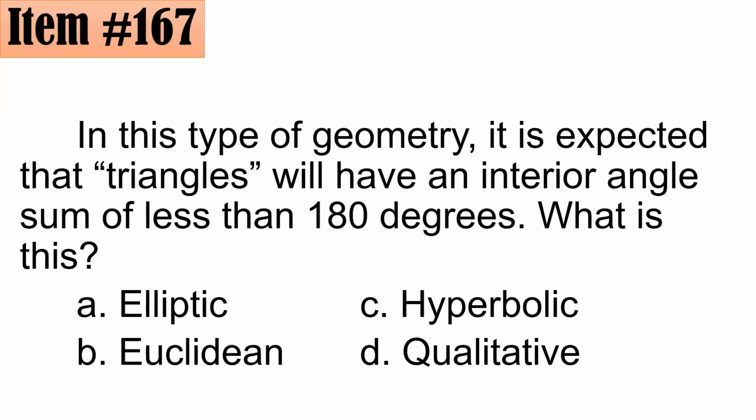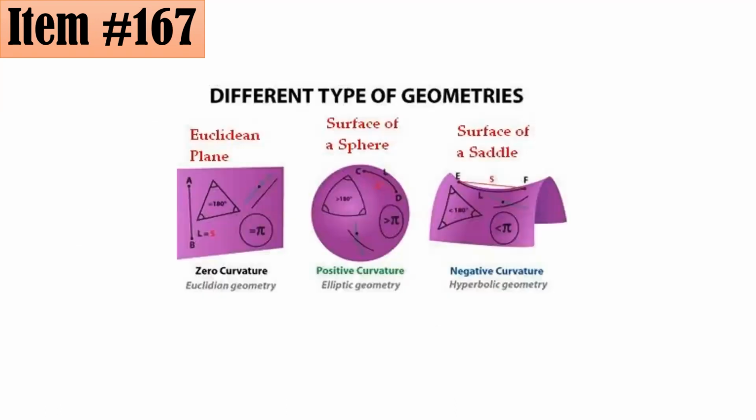Kasi sa Euclidean, sa Euclidean plane, no, sa flat surface, 180 degrees po yan exactly. So saan siya less than 180? And the correct answer is, in the Euclidean plane, zero curvature yan, kasi purely flat siya, 180 degrees yung sum. Kapag nag-draw ka sa surface of a sphere, which could be a possible model of elliptic geometry, because of the positive curvature, its sum will be greater than 180 degrees.